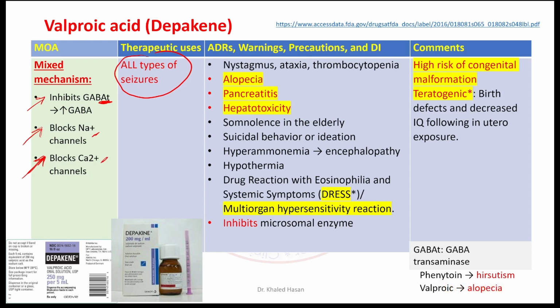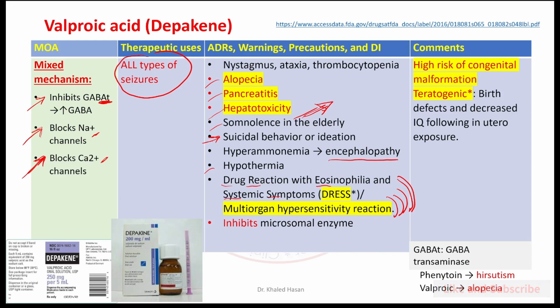Speaking about valproic acid, it may cause alopecia, pancreatitis, hepatotoxicity, and somnolence. For this reason, we don't recommend that patients drive or work on machines. It may also cause suicidal thoughts or behavior, encephalopathy, hypothermia, and drug reaction with eosinophilia and systemic symptoms. We call this one DRESS, which can involve multi-organ hypersensitivity reaction. So here we can see the patient coming to the clinic suffering from multi-organ hypersensitivity reaction.